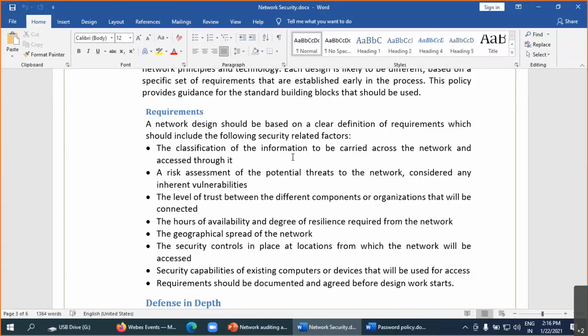If you want to train your employees, what is the process to train them? What are the policies and procedures you are following? If you want to secure your hardware, like your firewall or the router or the server, what are the basic procedures for that? How are you hardening the system?